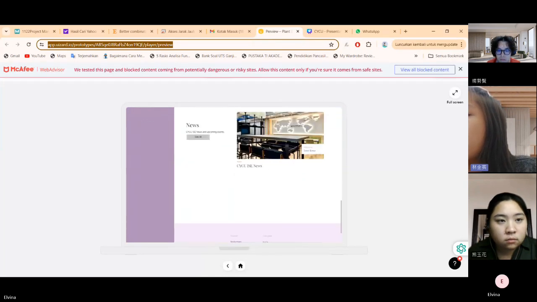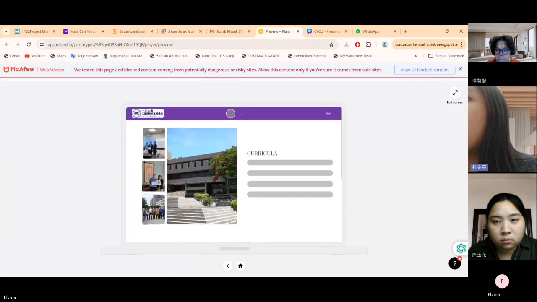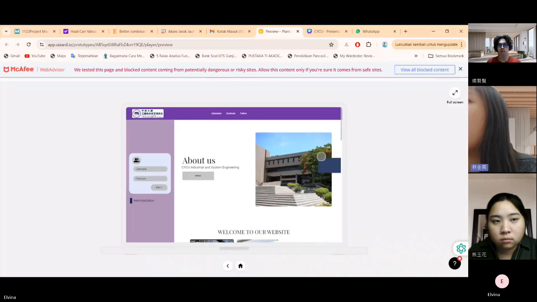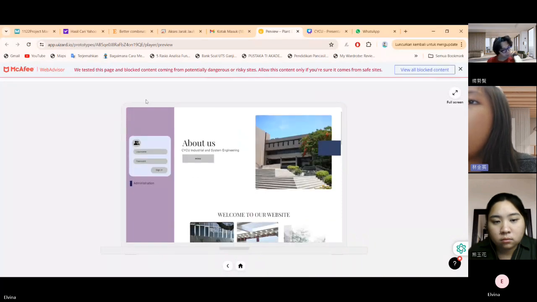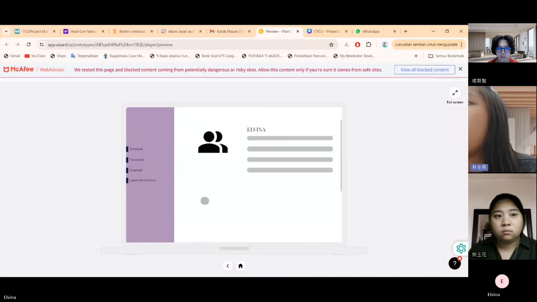We scroll down, and the website works like this: if I click one of the buttons, it will lead to another page, and then we also have a back button that leads to the home page itself. And if we sign in to our account with our username and password, it will lead us to the internal page of the website itself.